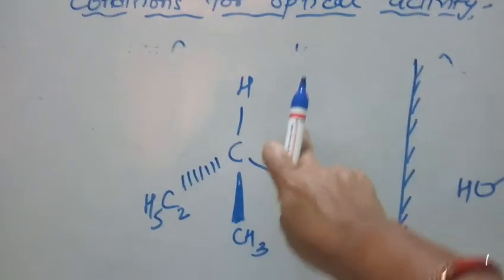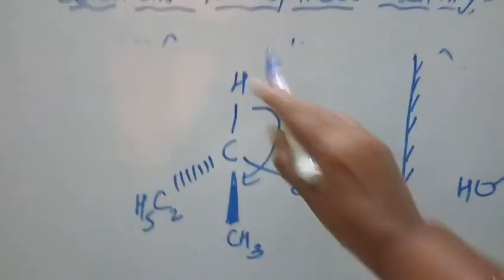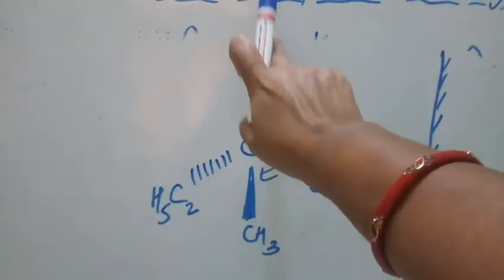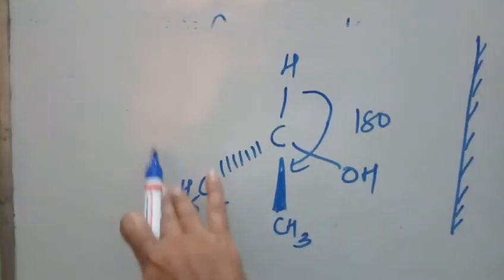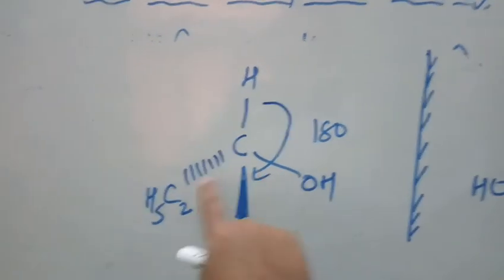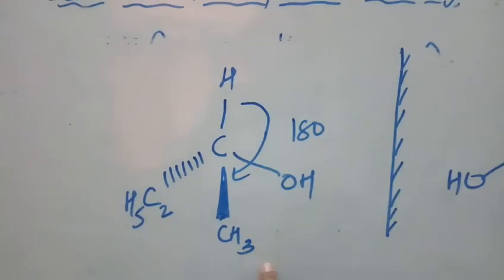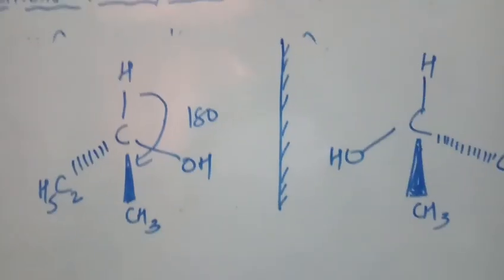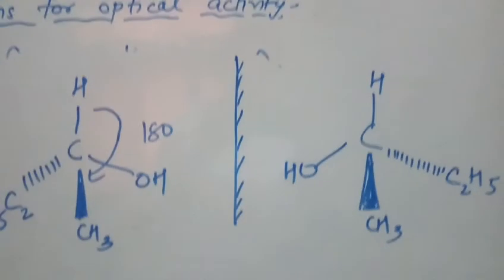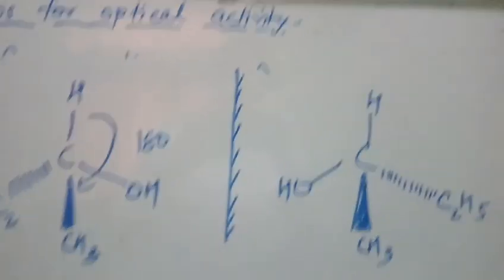Even if you rotate this by 180 degrees, H will come here, CH3 will come here, OH will go here, C2H5 will come here, but since CH3 will go up and H will come down, they will not superimpose on each other. Hence they are non-superimposable mirror images of each other, and they are enantiomers.